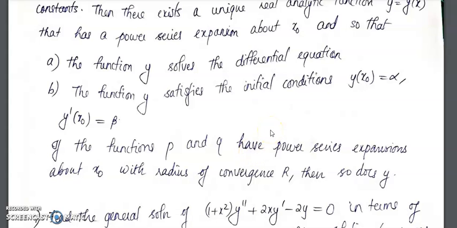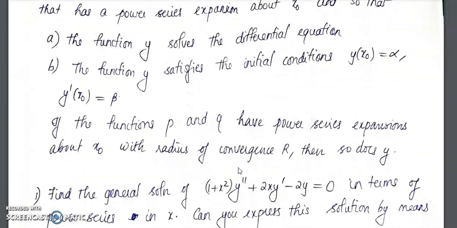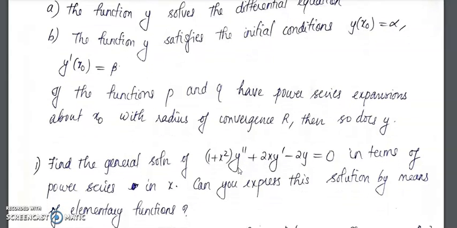So at an ordinary point, a second order differential equation will always have a unique power series solution, and if p and q have the radius of convergence r, then the radius of convergence of the given power series solution will be the same. Now let us see an example.